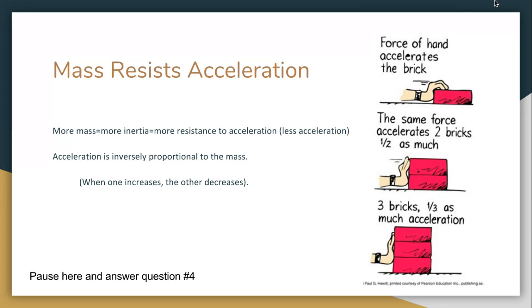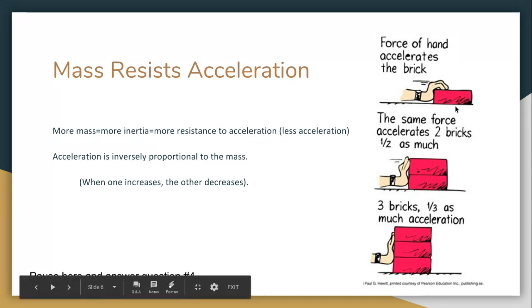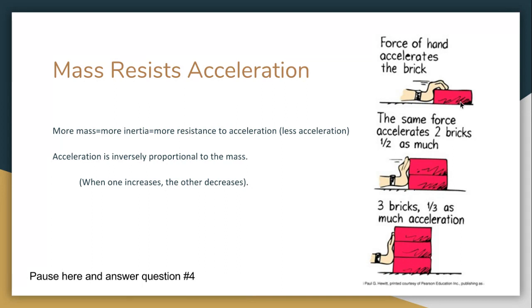A good example here: if you use the same amount of force in all 3 of these scenarios, and the first time you have 1 brick, it's going to push pretty easy. You're going to have a good acceleration. If you put another brick on top, it gets a little bit harder, but you use the same force, it's going to go half as fast. It's going to accelerate half as much. If you use 3 bricks, it'll accelerate 1/3 as much.